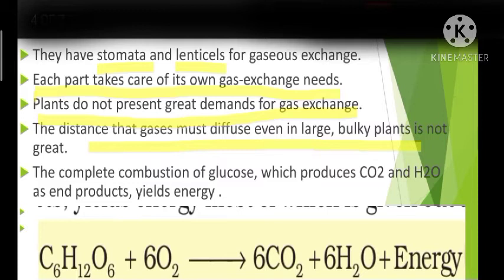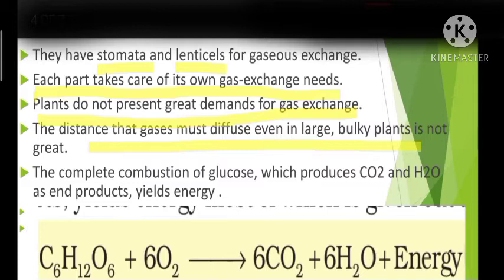They need not diffuse over a long distance. Why? As I told in the first point itself, most of the plant is exposed to the atmosphere, and you all know that in plants most of the cells are dead cells, isn't it? Some of the dead cells are present in the bark of the plant, and other dead cells are normally present inside the woody stem. And they are mainly involved in mechanical support.